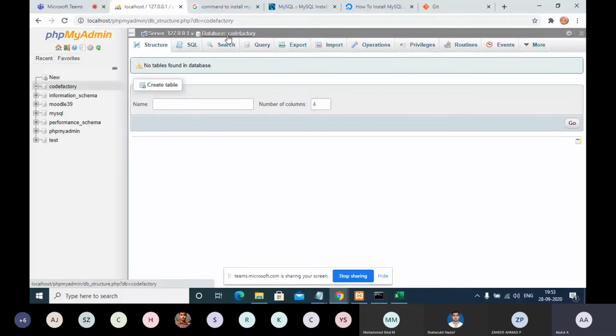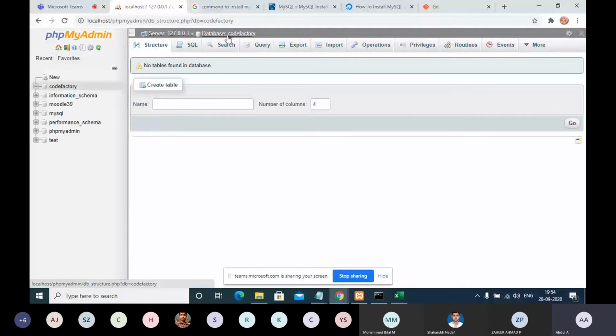So this is one job. A database administrator will do this kind of job. He will create the database, create users, map a particular user to a particular database, and create tables. There are a lot of things we can do inside a database.